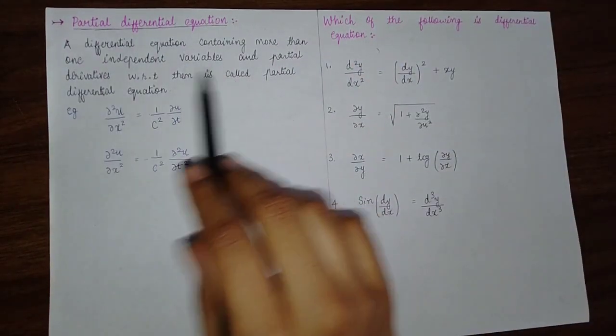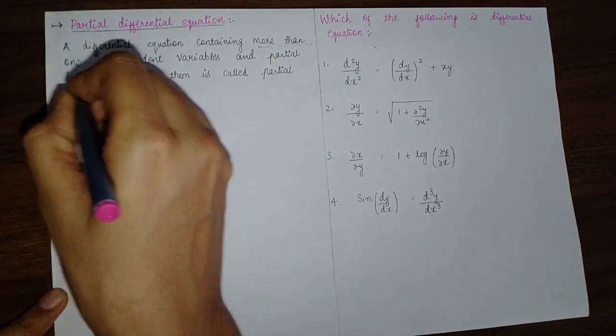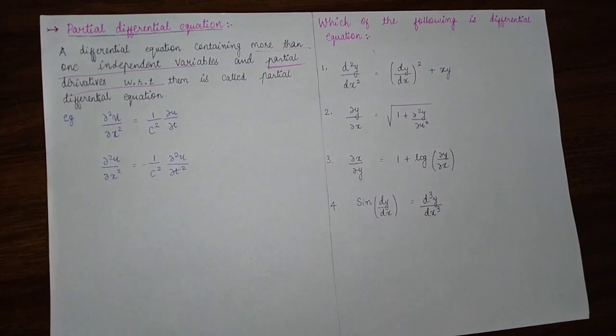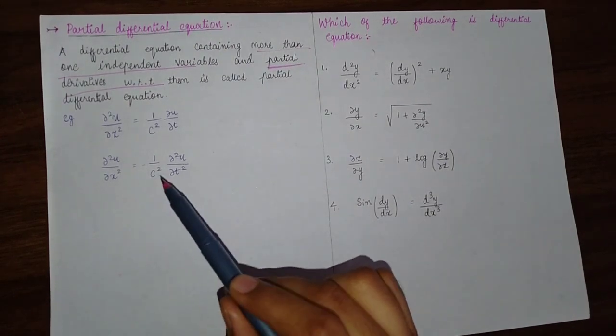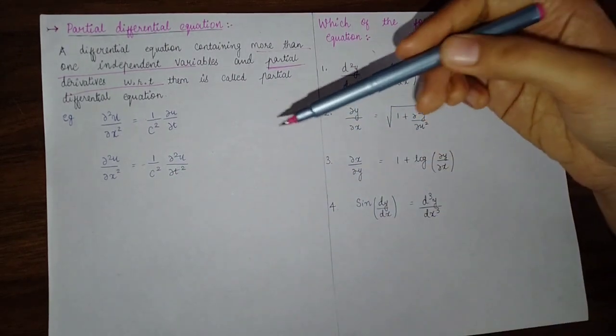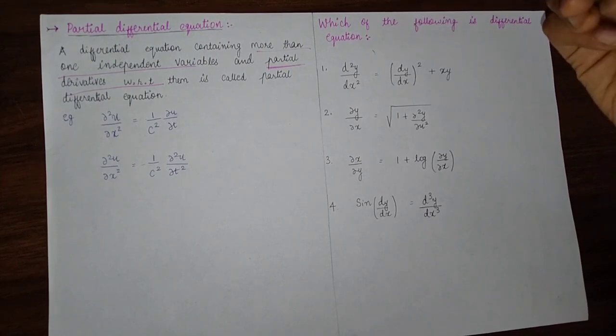But here we have more than one independent variable and partial derivatives with respect to them. For example, del square u by del x square is equal to 1 by c square del u by del t, and del square u by del x square is equal to 1 by c square del square u by del t square.